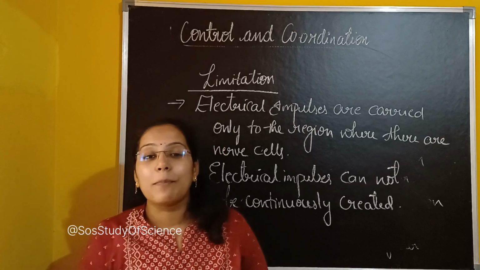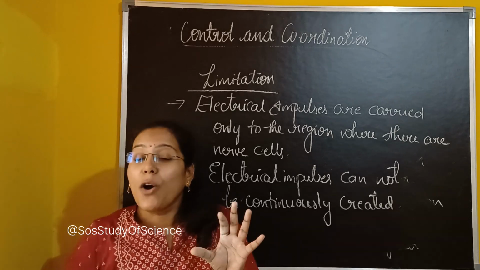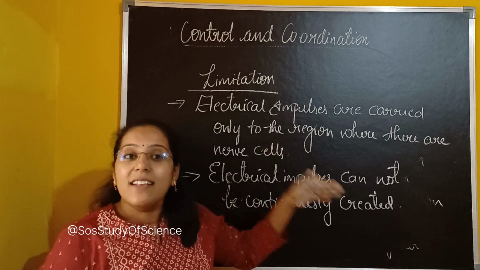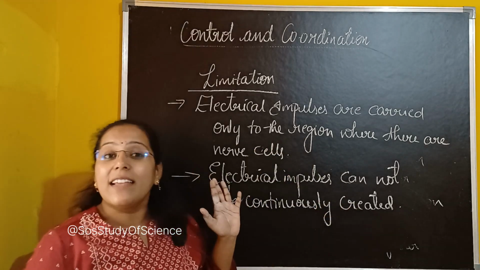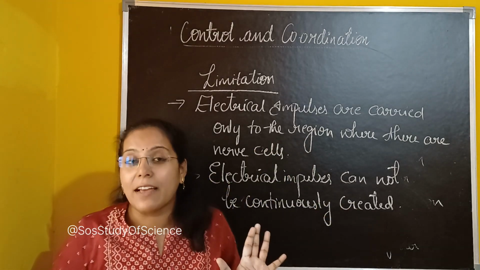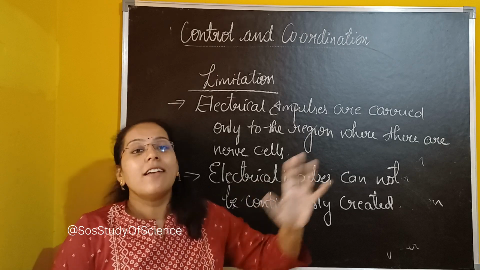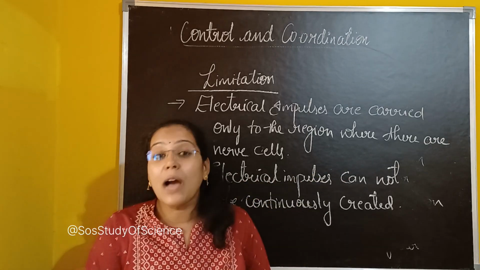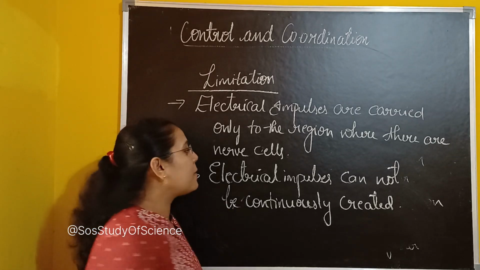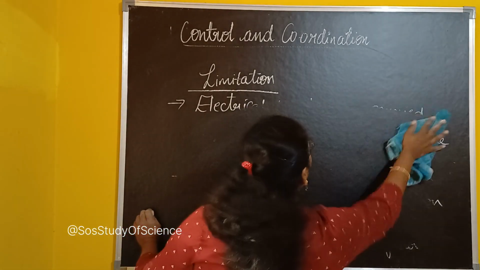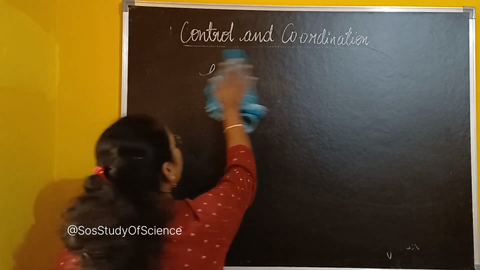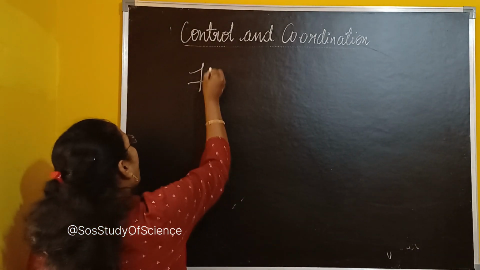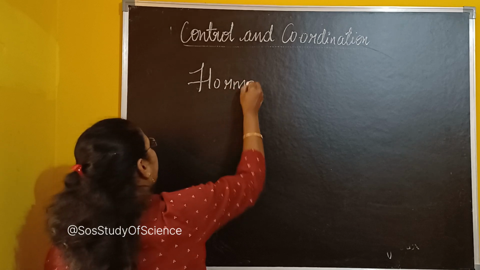So now I am going to explain about the hormonal system. I think you all are very clear with what the nervous system is doing, what its advantage is, and also the limitation of the nervous system. This is very clear. You have to know this. Without knowing this, we cannot understand the hormonal system. I hope this is clear. So now let us understand the hormonal system. Okay. So firstly we understood about the nervous system. Now I am going to teach you about the hormonal system.